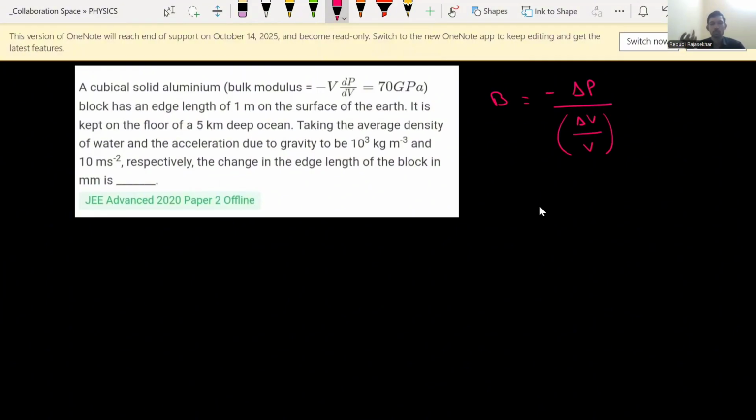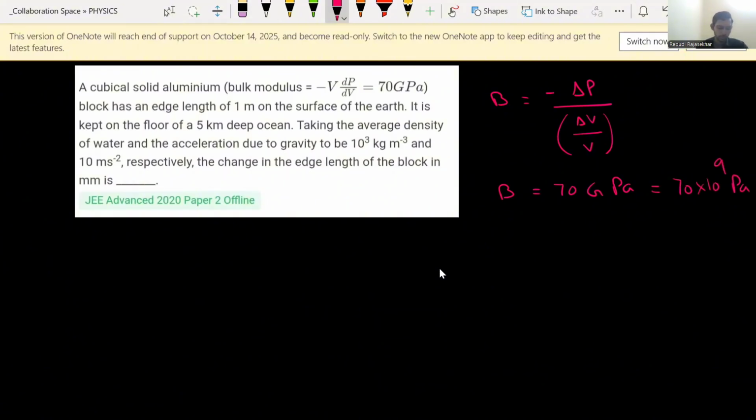Why negative comes? Because I already explained volume decreases inside the fluid due to additional pressure applied by the fluid. Okay. So how much is the value of B given? B value is given as 70 gigapascals. Giga means nothing but 10 to the power of 9. So 70 into 10 to the power of 9 pascals.